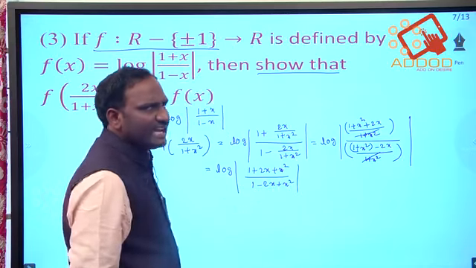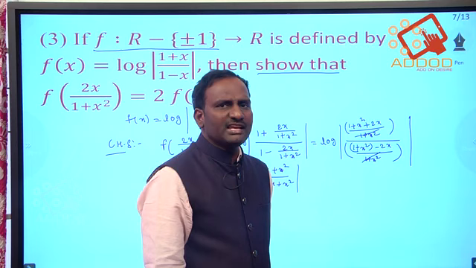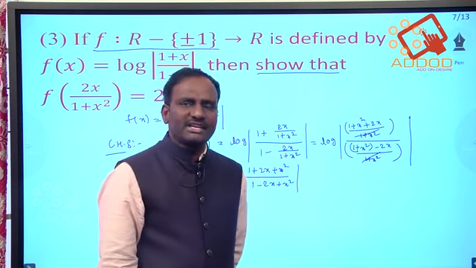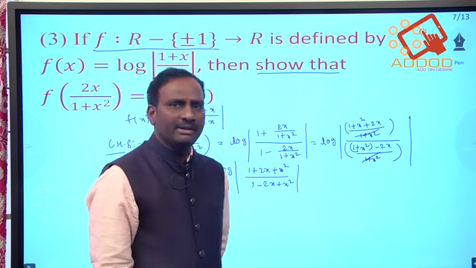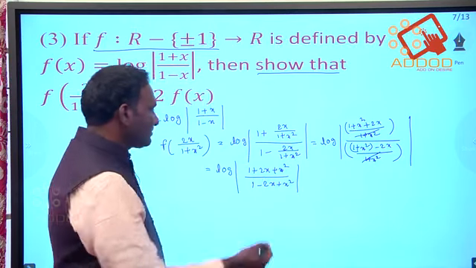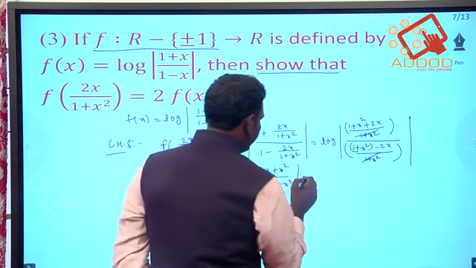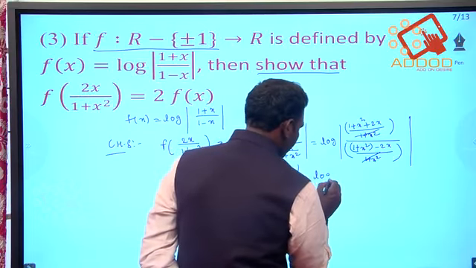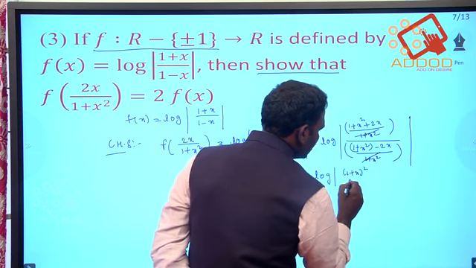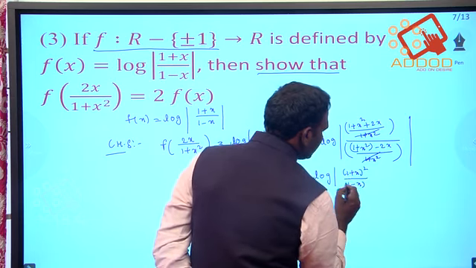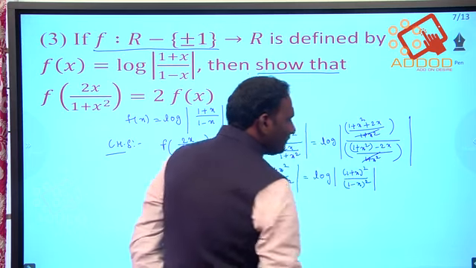The numerator is in the form of a square plus 2ab plus b square, and the denominator is in the form of a square minus 2ab plus b square. So a square plus 2ab plus b square goes to a plus b whole square. Log mod of 1 plus x whole square by the denominator, which goes to 1 minus x whole square, right?